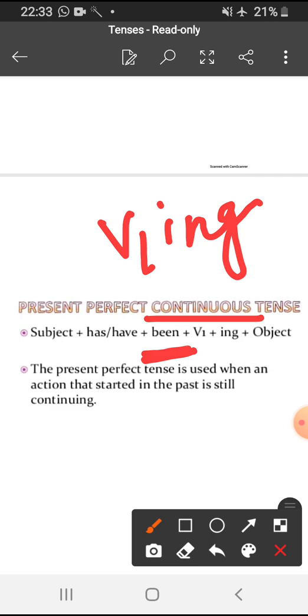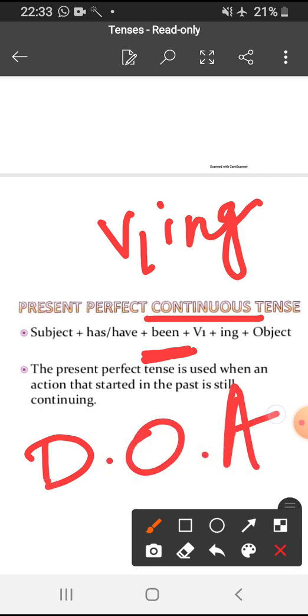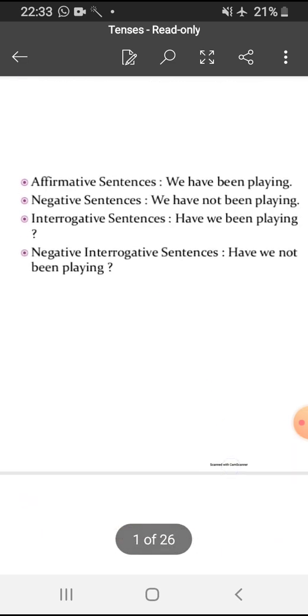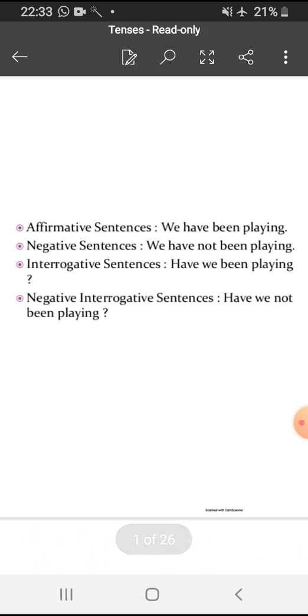So this tense is used for an action that started in the past but is still continuing, and in this tense, stress is given on the duration of action. It means for how long the action took place. If you want to convert the same sentence into negative, interrogative and negative interrogative, how will you do it?